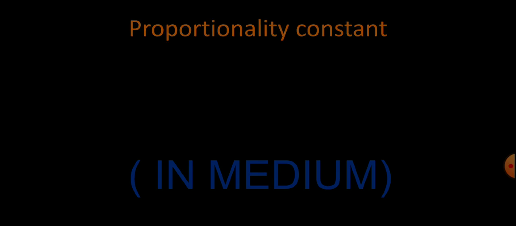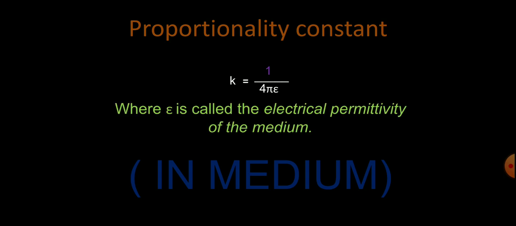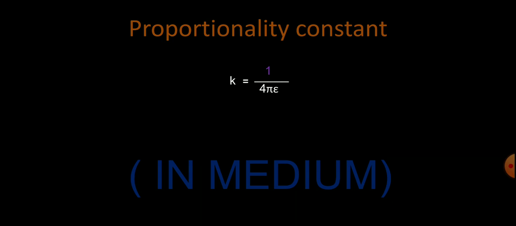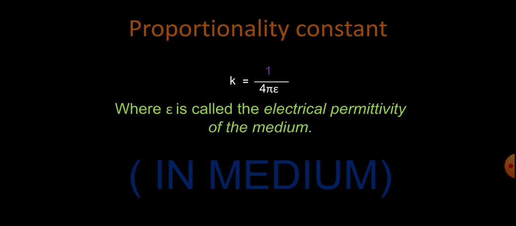Now, there can be another factor when we are talking about a medium. In place of vacuum, let us suppose the charges are placed in some medium. Then in this proportionality constant, instead of the absolute permittivity of free space, we have the permittivity of that medium. So it's not epsilon naught; we'll substitute epsilon naught with epsilon. So K will be equal to 1 upon 4 pi epsilon. This is known as the electrical permittivity of the medium.